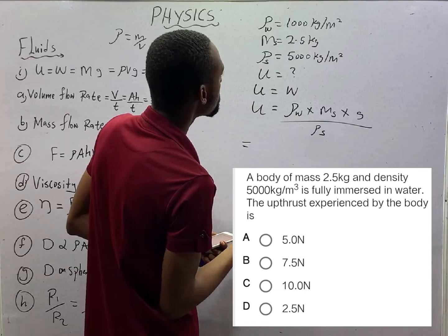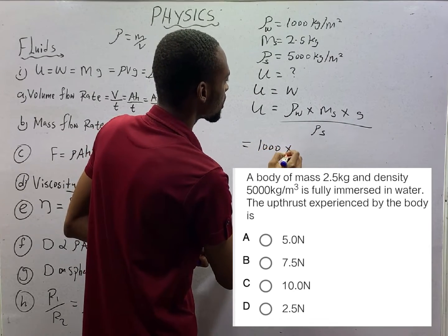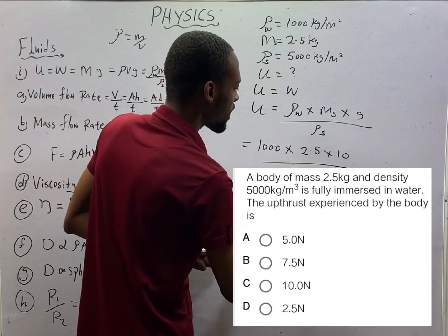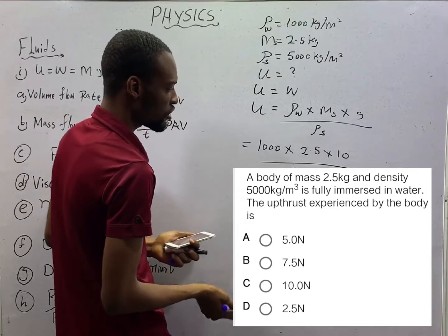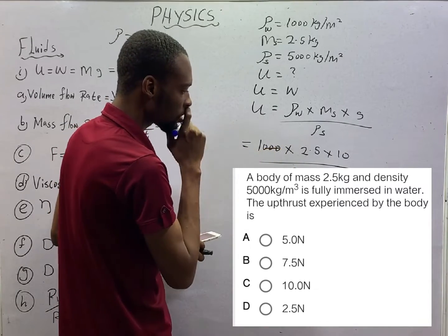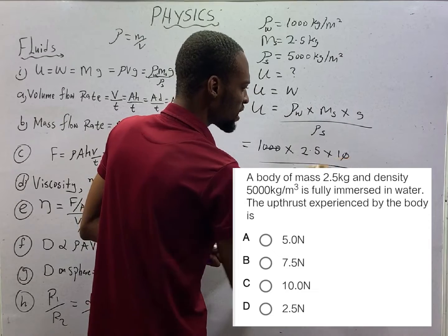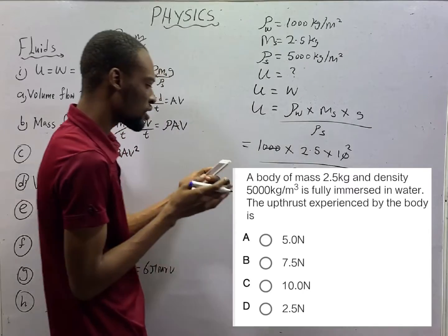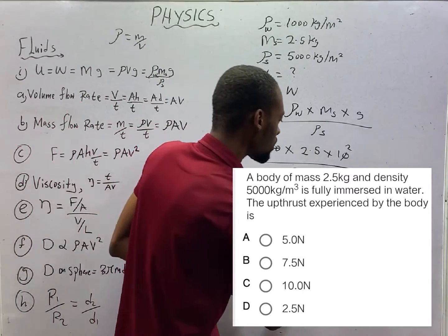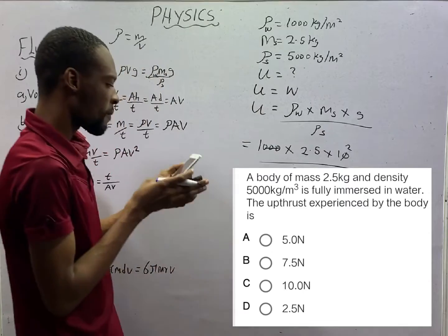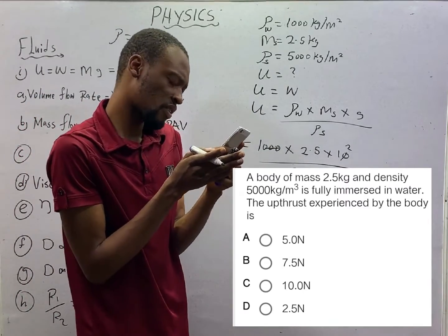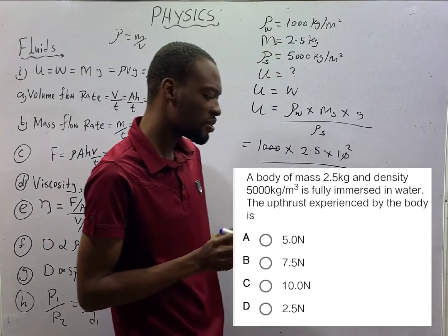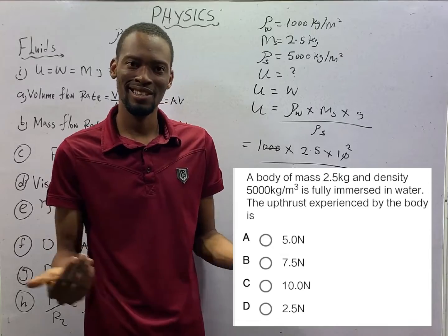And what should this give you? This should give you 1,000 times 2.5 times 10 all over 5,000. This cancels this, 10 divided by 5 is 2. 5 divided by 5 is 1. So we are left with 2.5 times 2, and that equals 5. So 5 is the upthrust. Upthrust is the same thing as weight or force. So it is 5 Newton. Option A is the correct option.